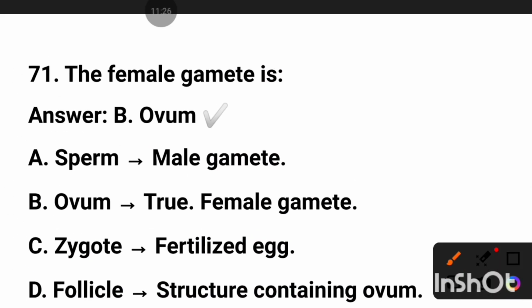The female gamete is ovum. Sperm is a male gamete. Zygote is a fertilized egg.